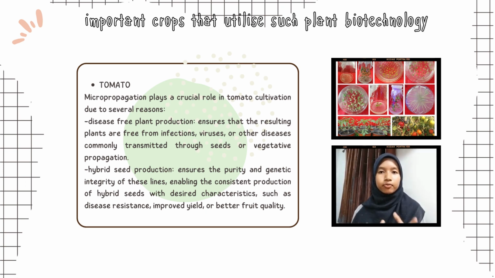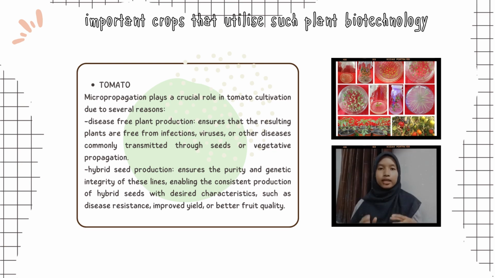Firstly, disease-free plant production. Tomato plants are susceptible to various diseases and pathogens, impacting their yield and quality. Micropropagation helps in producing disease-free tomato plants by starting with healthy tissues or meristems and growing them in a controlled, sterile environment. This technique ensures that the resulting plants are free from infections, viruses, or other diseases commonly transmitted through seeds or vegetative propagation.